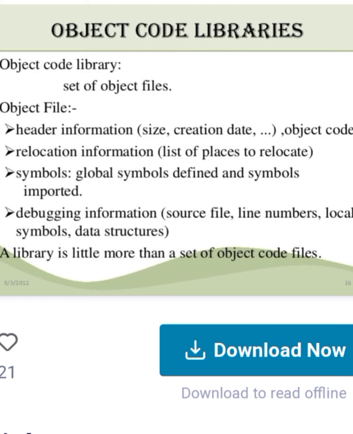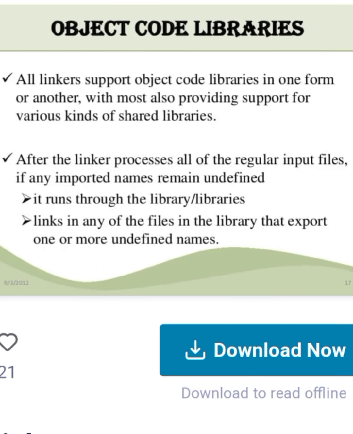Object code libraries. An object code library is a set of object files. An object file contains header information, size, creation date, and object code. Relocation information, like the places to relocate. Symbols: global symbols defined and symbols imported. Debugging information: source file line numbers, local symbols, data structures. A library is little more than a set of object code files.